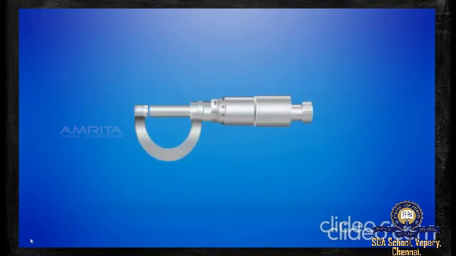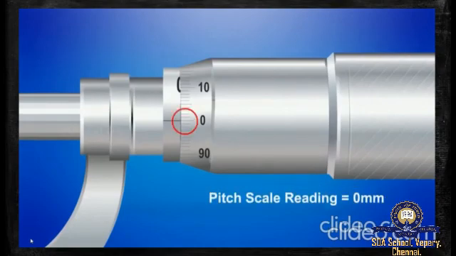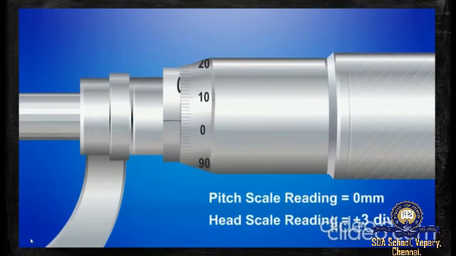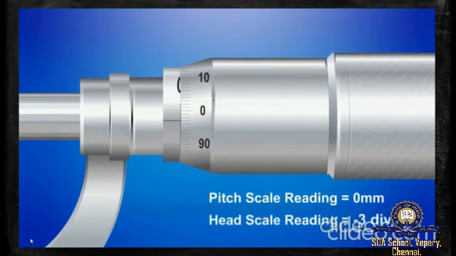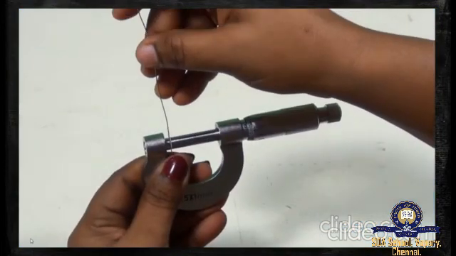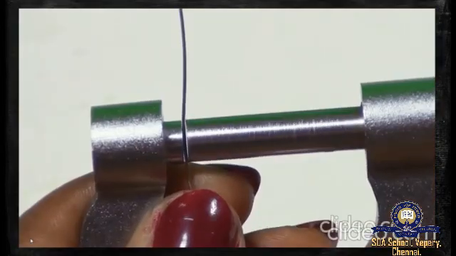Now, check for the zero error. Zero error is 0 if the zero of the pitch scale coincides with the zero of the head scale. Error is positive if it coincides with the numbers above the zero of the head scale. Error is negative if it coincides with the numbers below the zero of the head scale. Place the given wire between the tip of the screw and the stud by tightening the ratchet.